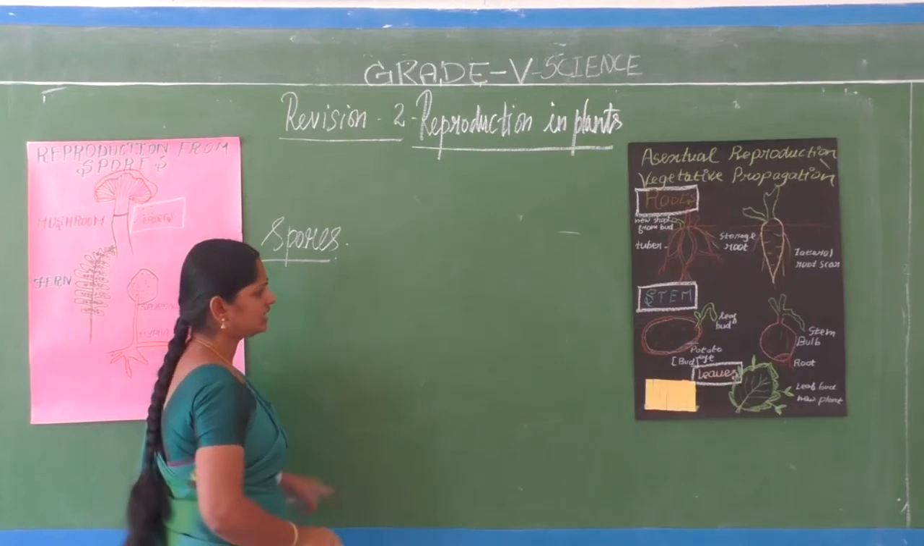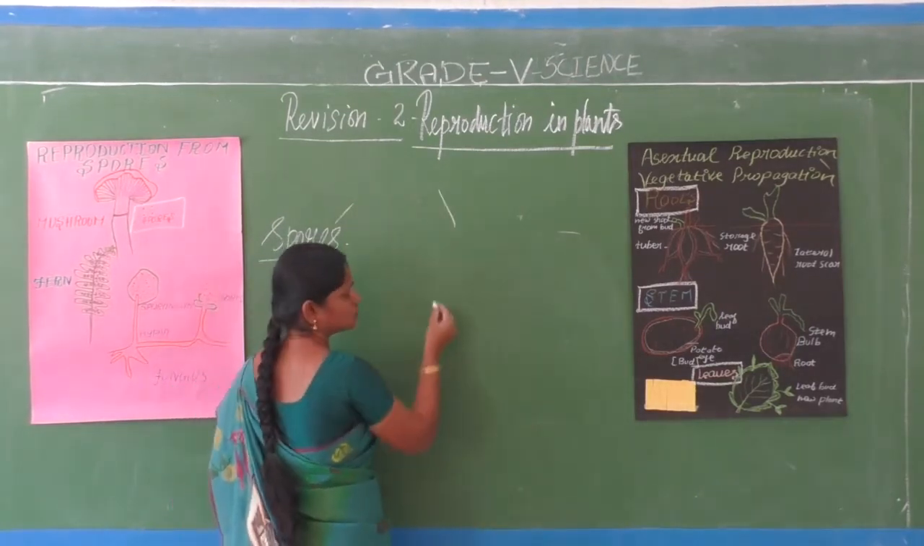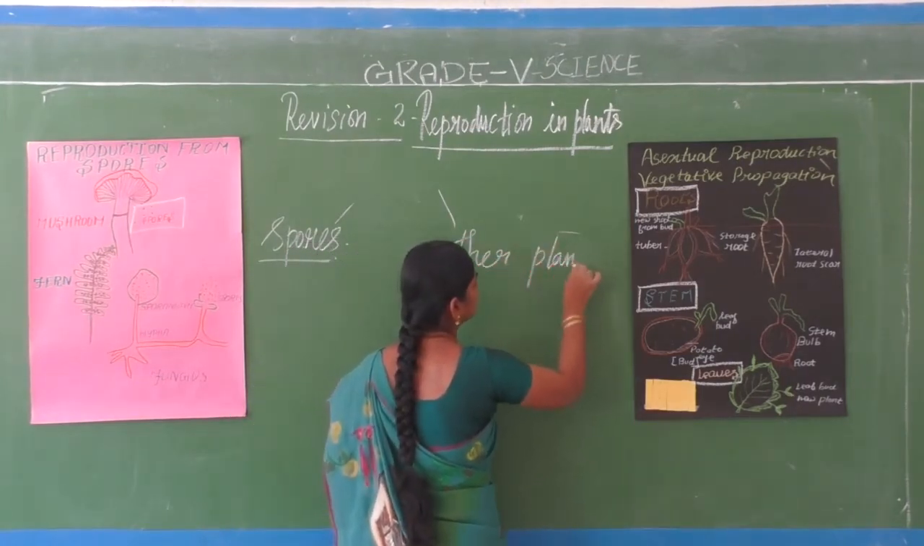Then what about the reproduction from other parts of the plant? What are the other plant parts?